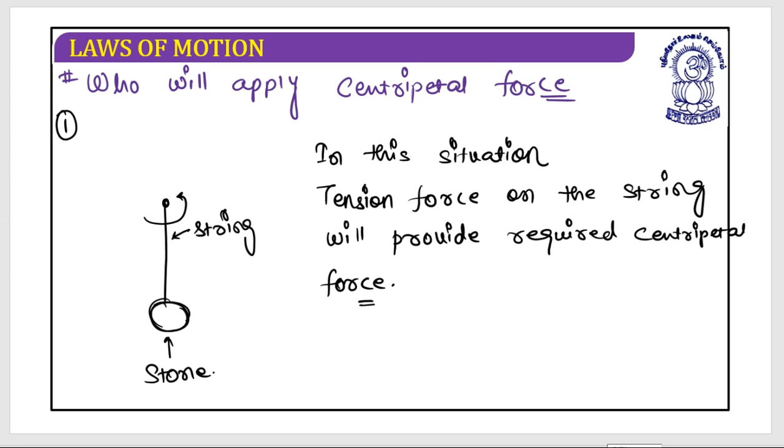Now let's suppose that this is the trajectory of your circular motion, something like this.